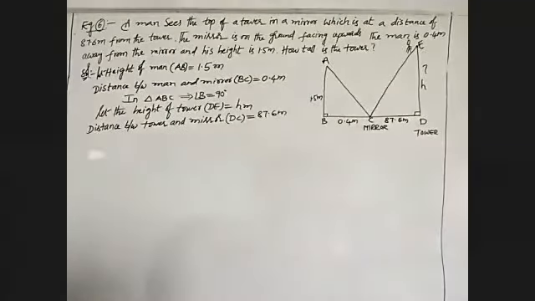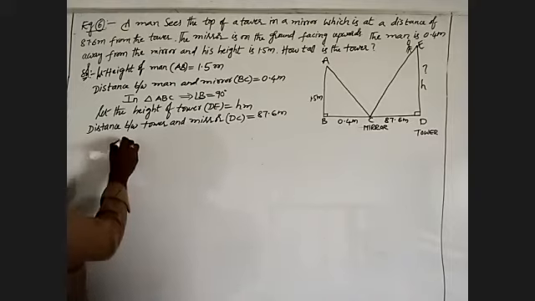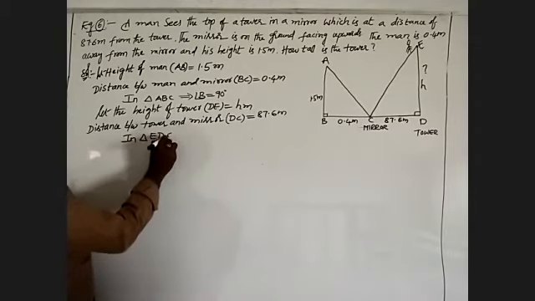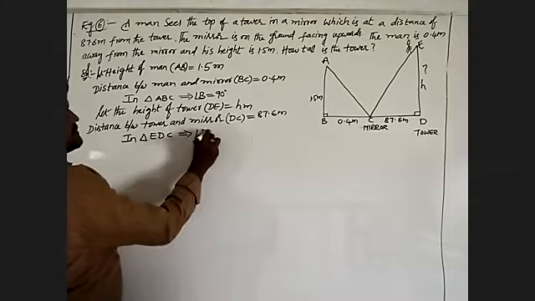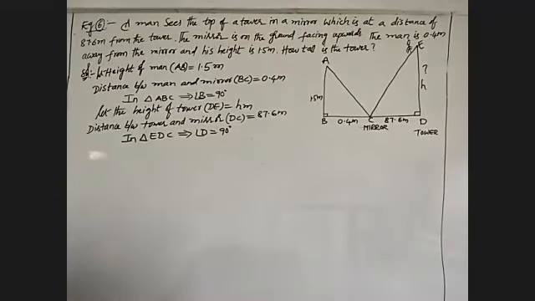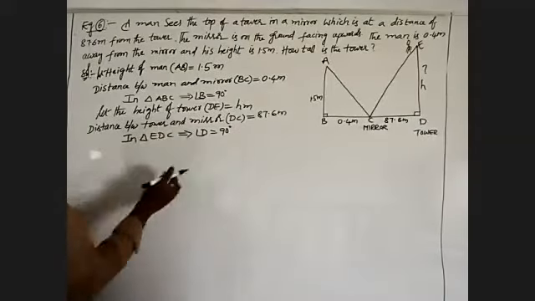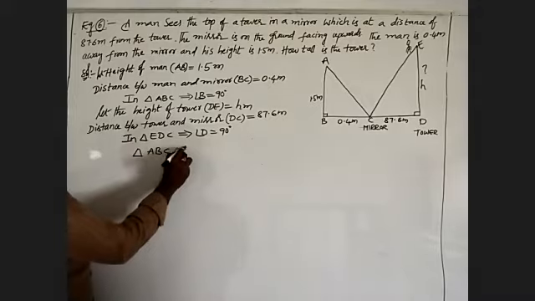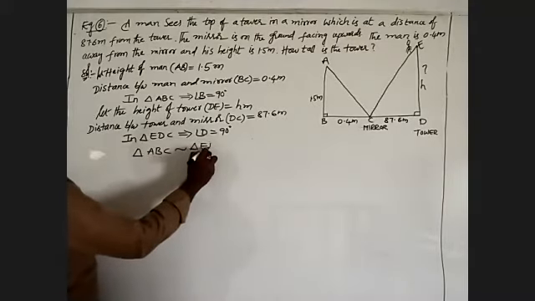First I will take triangle EDC. In triangle EDC, angle D must be 90 degrees. Angle B is equal to angle D, so triangle ABC is similar to triangle EDC.